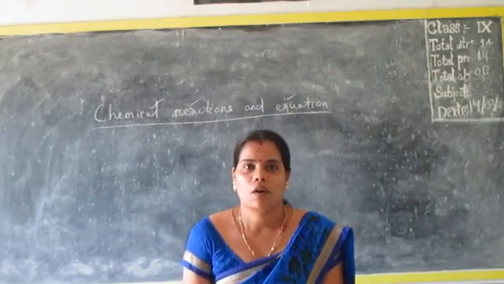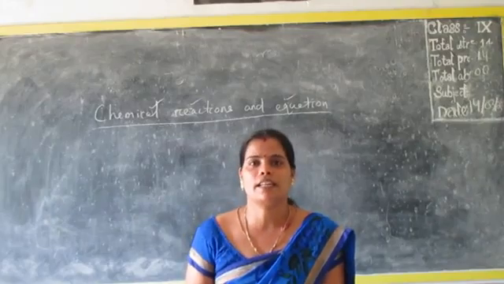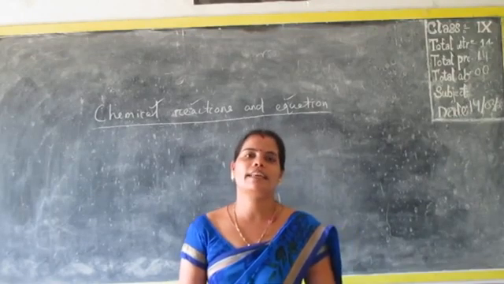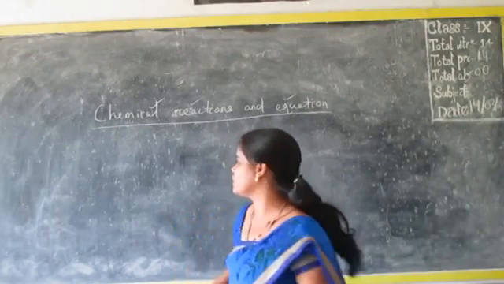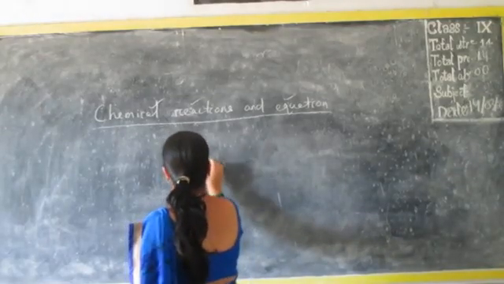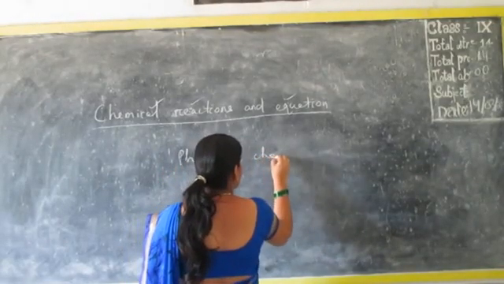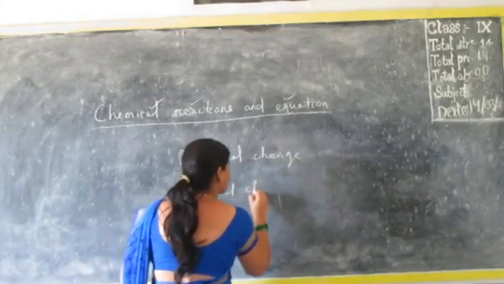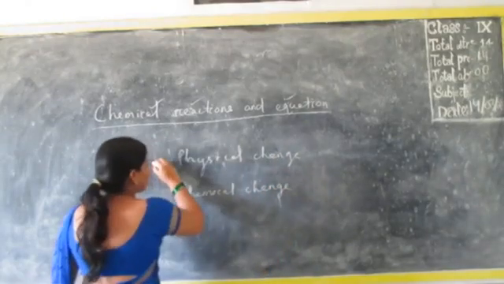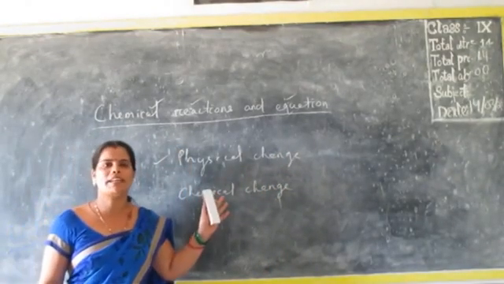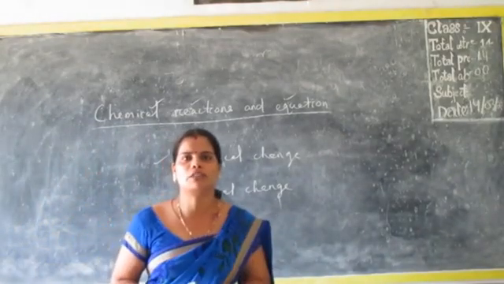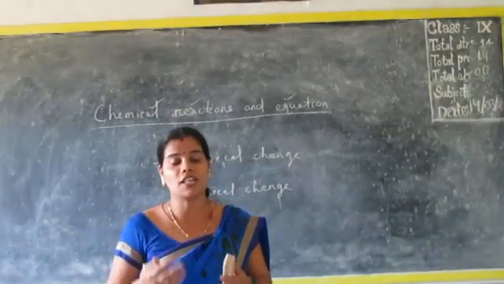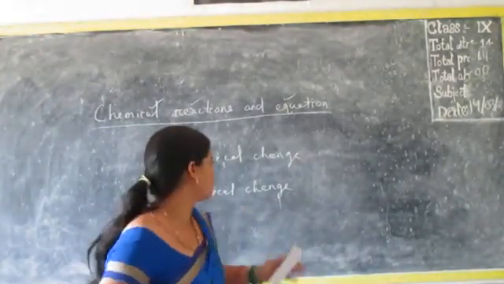Those particles or elements which have the tendency to react with each other, we can call a chemical. I think in the 9th standard you might have heard two words: physical change and chemical change. Physical change means the separation of substances by a physical method, so that there won't be any change in the properties of a substance.